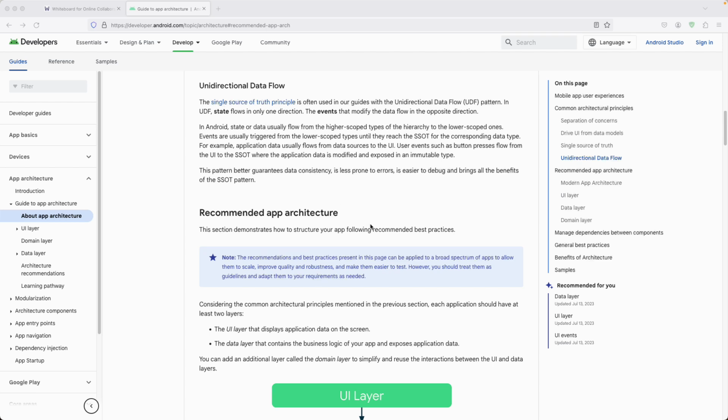Single source of truth is often used in our guide with the unidirectional data flow pattern. And in the UDF, or the unidirectional data flow, state flows only in one direction, and events that modify the data flow in the opposite direction. So state flows in one direction, and events flow in the opposite direction.